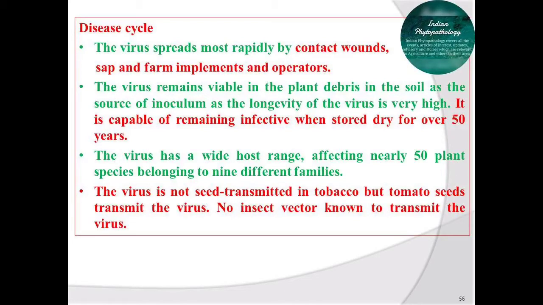The virus has a wide host range and affects nearly 50 plant species belonging to 9 different families. The virus is not seed transmitted in tobacco, but tomato seed transmits the virus. No insect vector is known to transmit this virus. So this is all about the disease cycle of this viral pathogen.